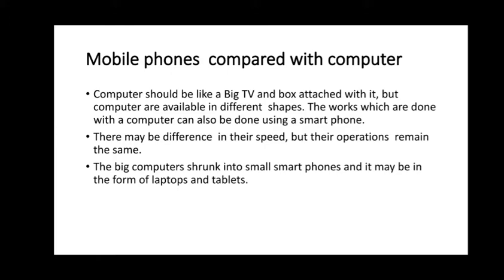Since they are very small, we can easily carry them from one place to another. But a computer looks like a big TV with a box attached to it, and we cannot carry this computer easily from one place to another. Their speed also differs from each other, but their operations are the same.